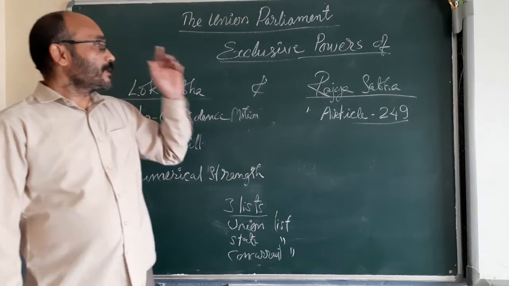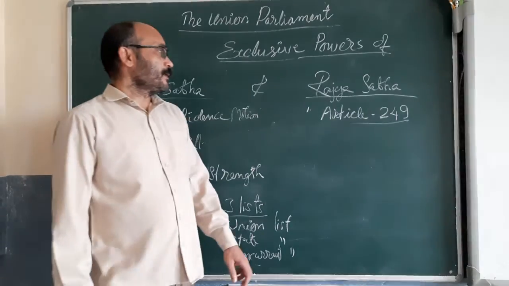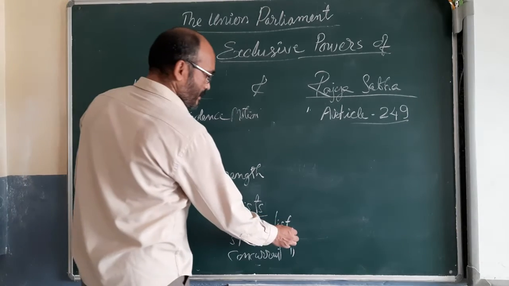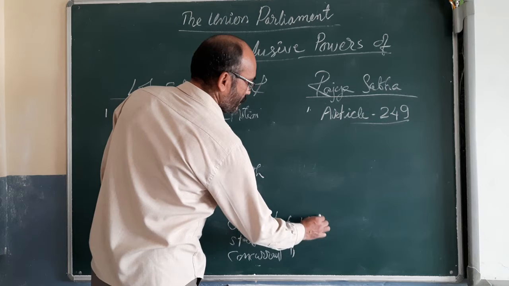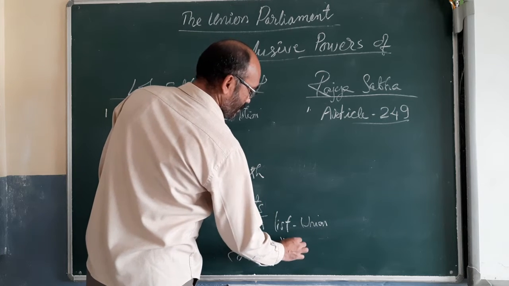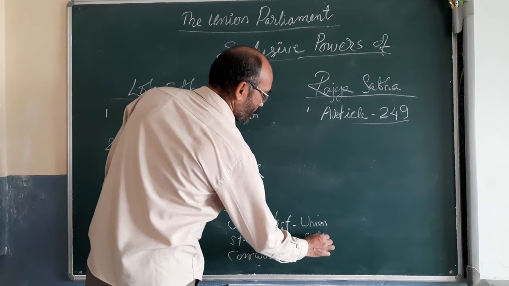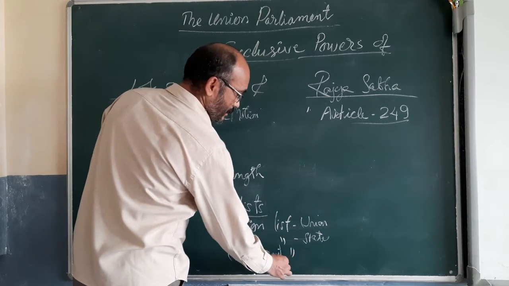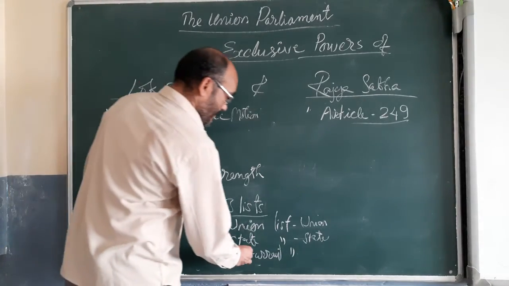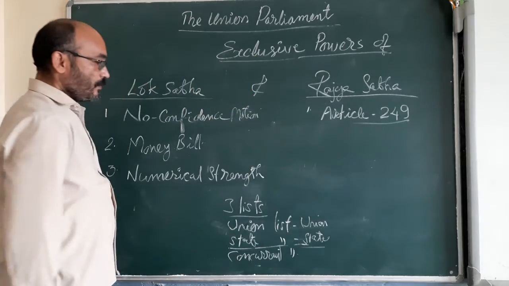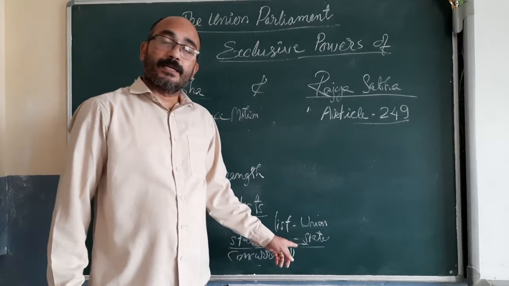So we are learning about the provision of Article 249. The subjects in the union list, who is legislating? Union government legislates. And in the state list, only state government can legislate. In the concurrent list, both union and state can legislate. So now take the matter of state list. All the matters in the state list can be legislated by the state governments.